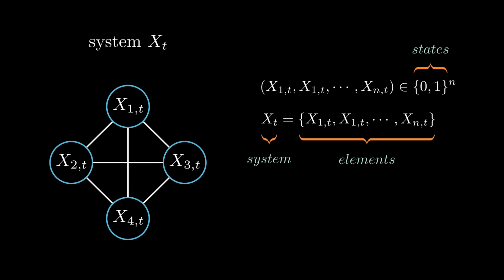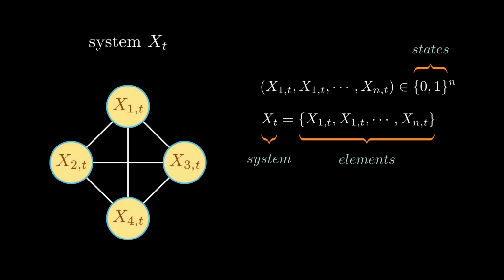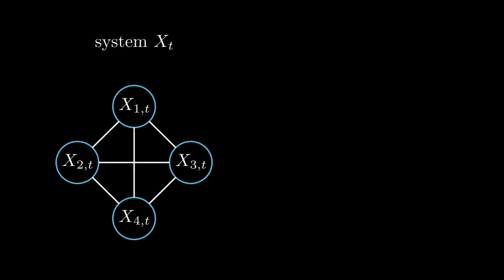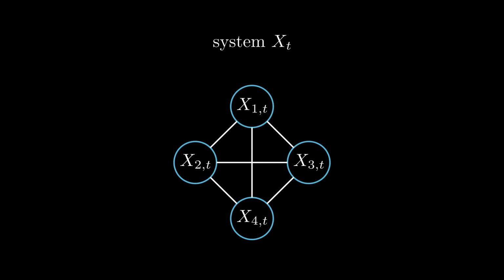To keep things intuitive, let us assume that our four elements here are brain cells or neurons. As you might know, neurons can either be in an on or off state. We will indicate these states as unfilled or filled disks. As all disks are unfilled right now, all four neurons are off at the current time point t. Now we said that in order for consciousness to exist, there need to be causal interactions. These are visualized here by white lines.